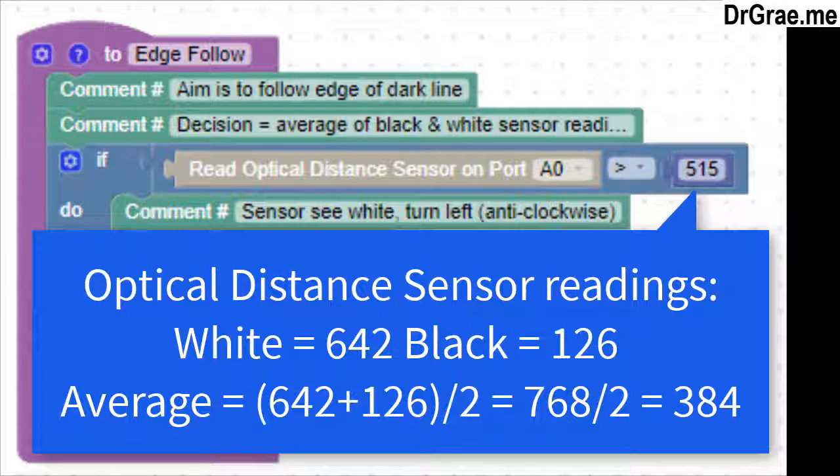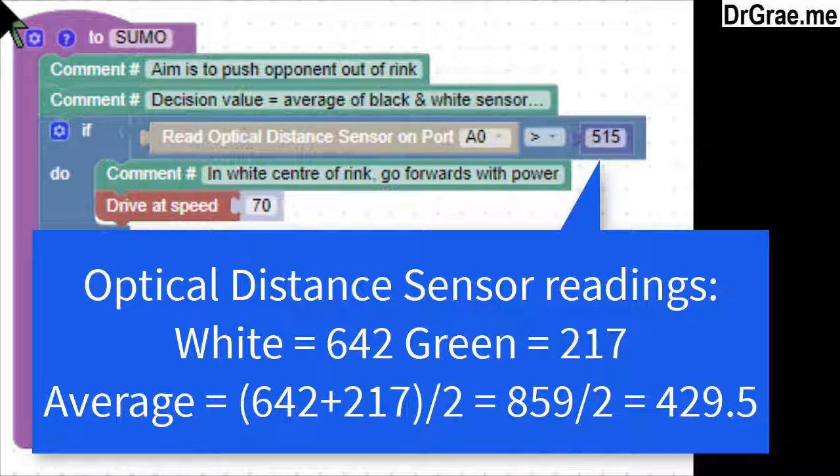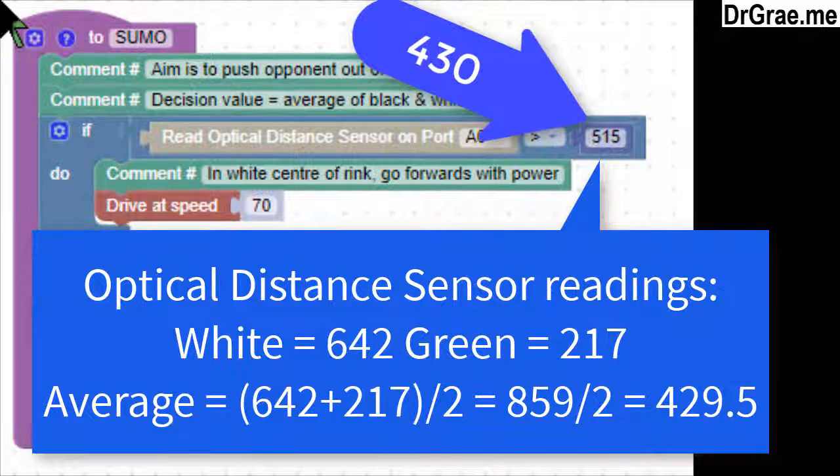For our edge following function, the decision value is the average of the white and black readings, which is 384. For our SUMO function, the decision value is the average of the white value of 642 and the green value of 217, which is 429.5. We'll probably use 430.